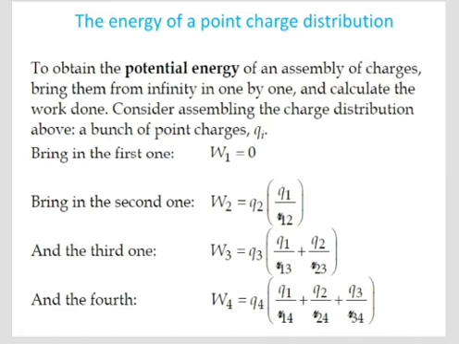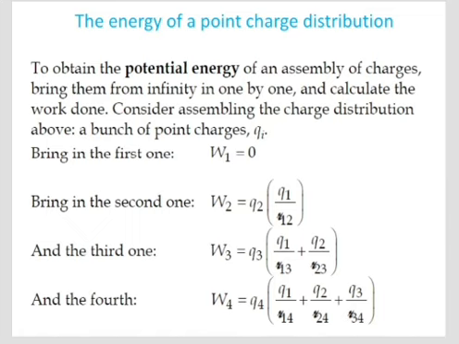Second one, the energy of a point charge distribution. To obtain the potential energy of an assembly of charges, bring them from infinity one by one and calculate the work done. So consider assembling the charge distribution of a bunch of point charges Qi. First, taking the first charge, it takes no work as there is no field.